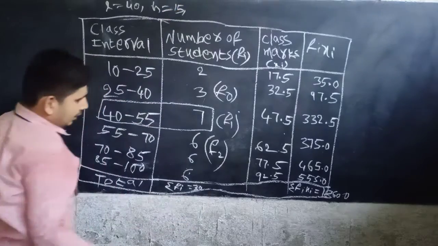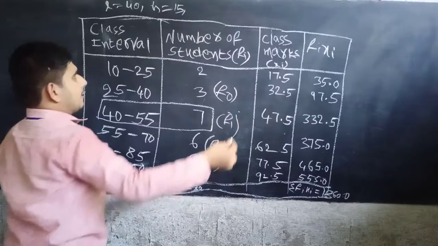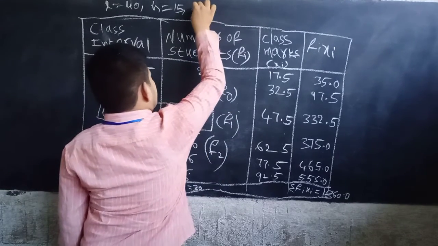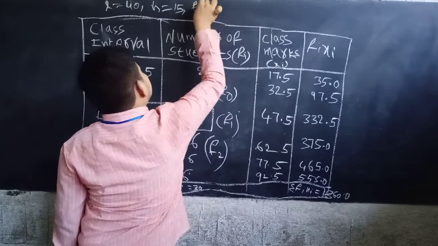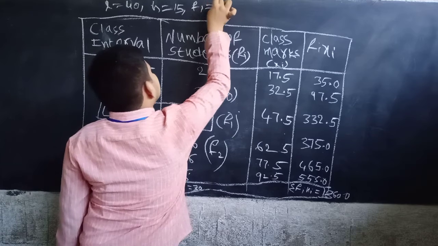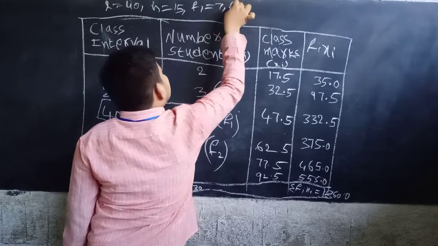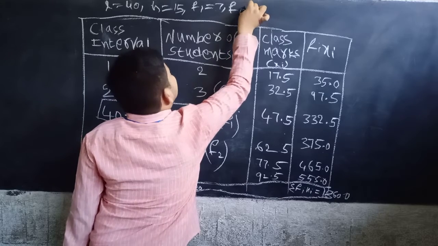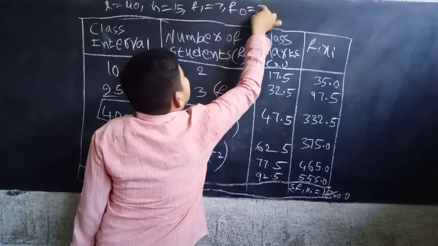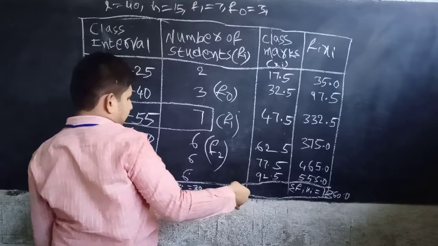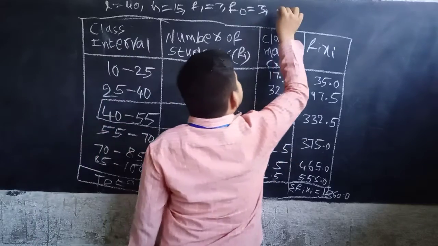Now F1 is equal to 7, F0 is equal to 3, and F2 is equal to 6.